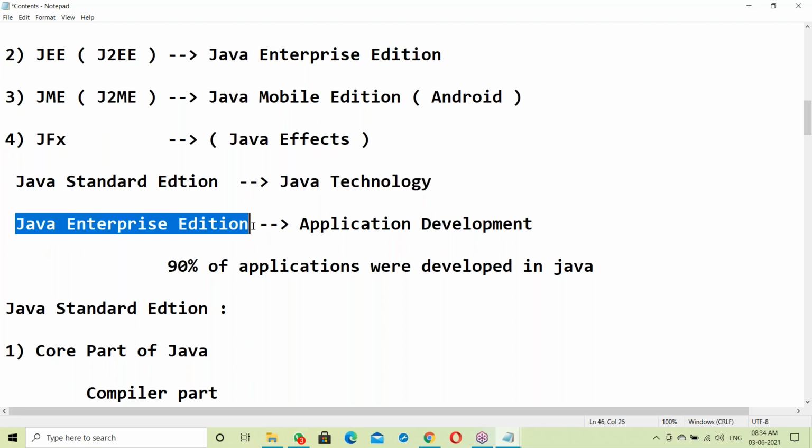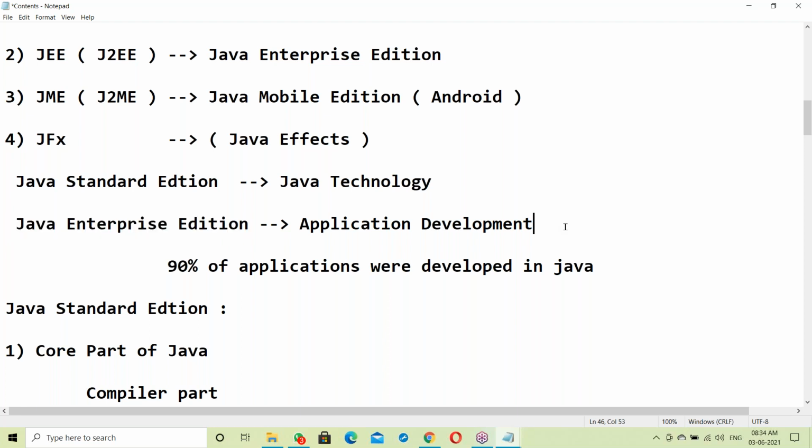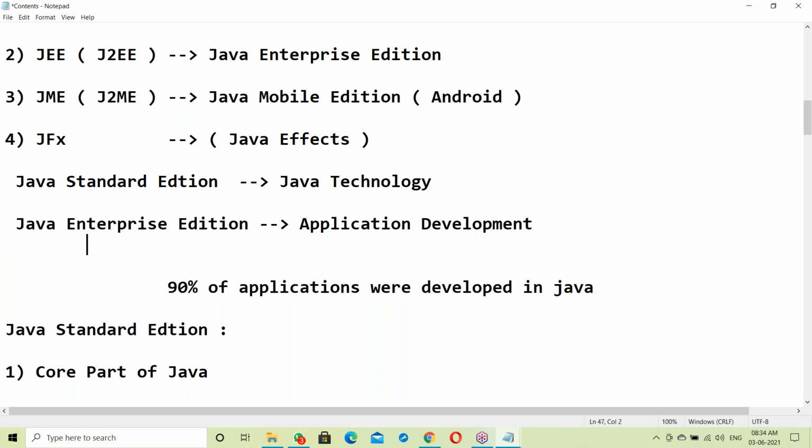Java enterprise means frameworks. All the frameworks come in this category: the Spring framework, the Hibernate framework, the Struts framework, and the Hadoop framework also.